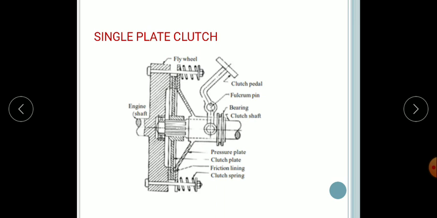Thus the flywheel remains rotating as a load as the engine is running, and the clutch shaft speed reduces slowly and finally it stops rotating.